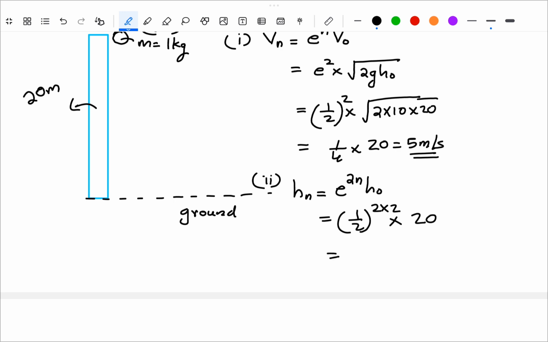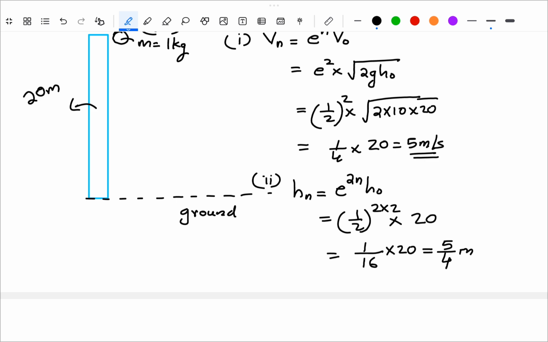So 2 into 2 is 4. So it is 2 power 4 is 16 times 20. You cut it with 4. It is 5 by 4 coming, right? So your answer is 5 by 4 meters.